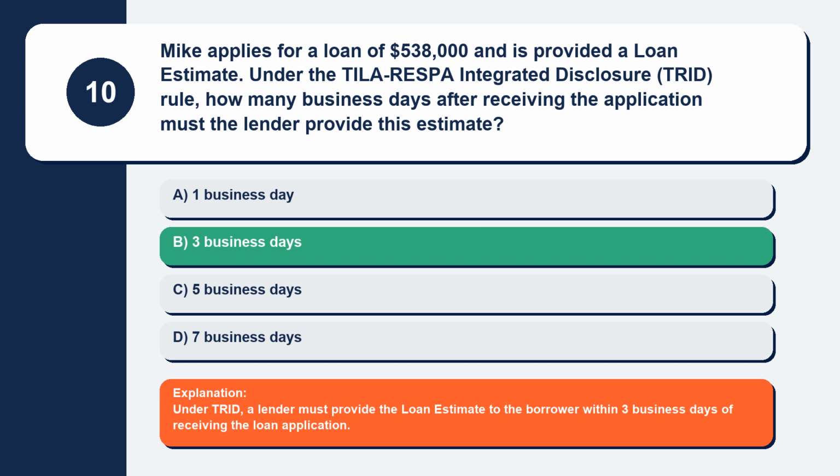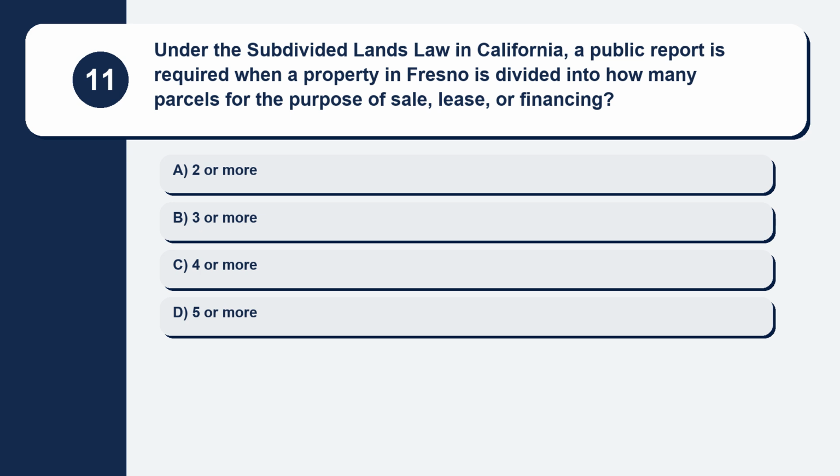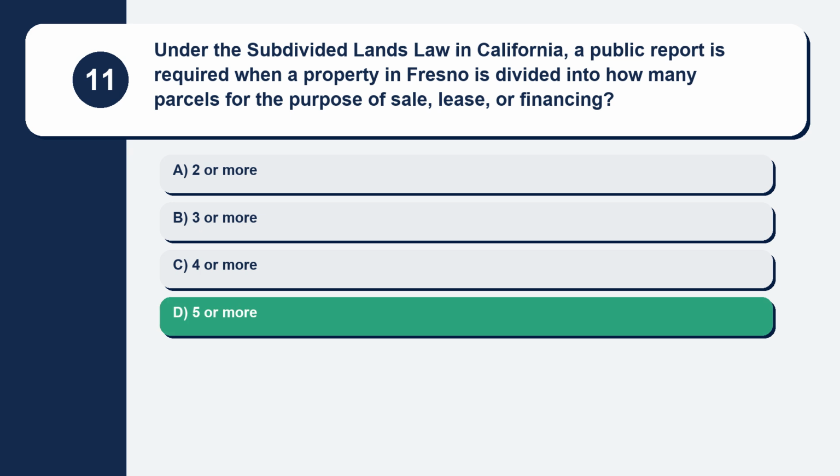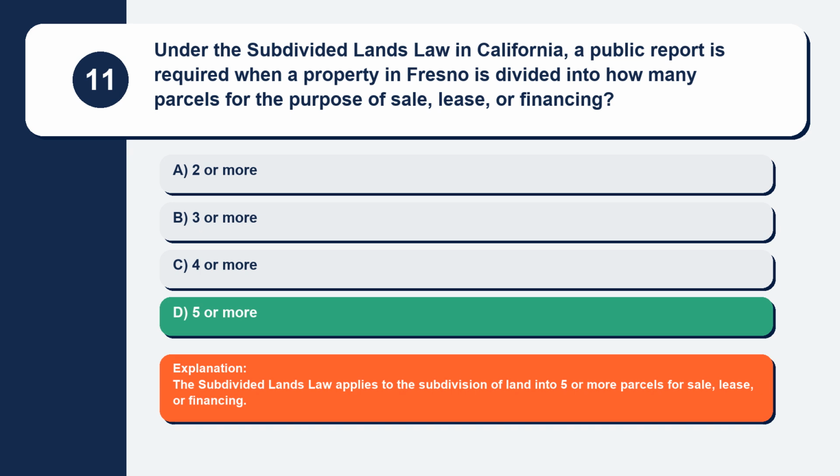loan application. Question 11. Under the Subdivided Lands Law in California, a public report is required when a property in Fresno is divided into how many parcels for the purpose of sale, lease, or financing. Here are your options. Option A, 2 or more. Option B, 3 or more. Option C, 4 or more. Option D, 5 or more. The correct answer is option D, 5 or more. Explanation. The Subdivided Lands Law applies to the subdivision of land into 5 or more parcels for sale, lease, or financing.